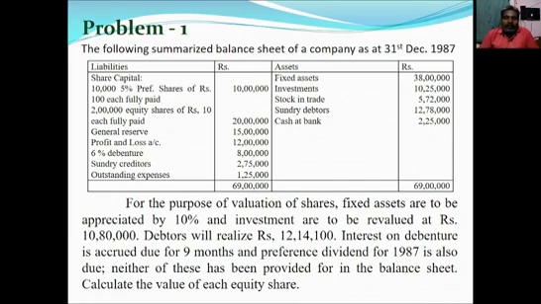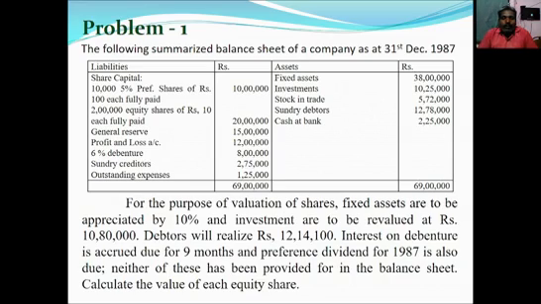So what have they given? For the purpose of valuation of shares, fixed assets are to be appreciated by 10%. That means the fixed assets to be increased by 10%, and investments are to be revalued at rupees 10 lakh 80,000. In the balance sheet they have given 10 lakh 25,000, so the investment value also increased. Debtors will realize rupees 12 lakh 14,100. In that balance sheet, the debtors value is 12 lakh 78,000. That means the debtors value to be reduced.